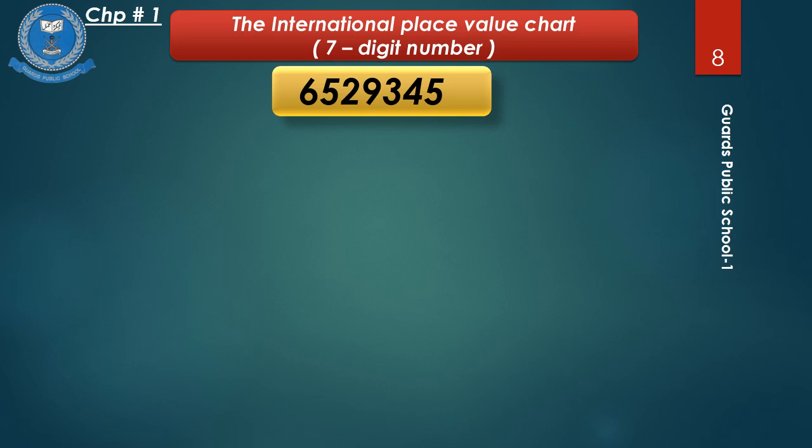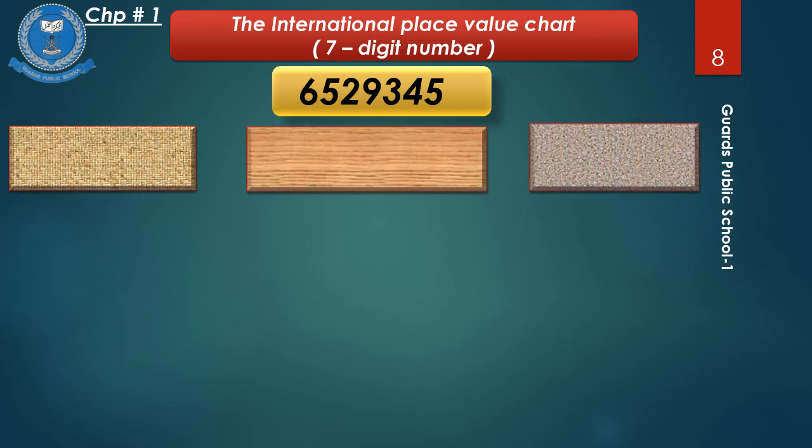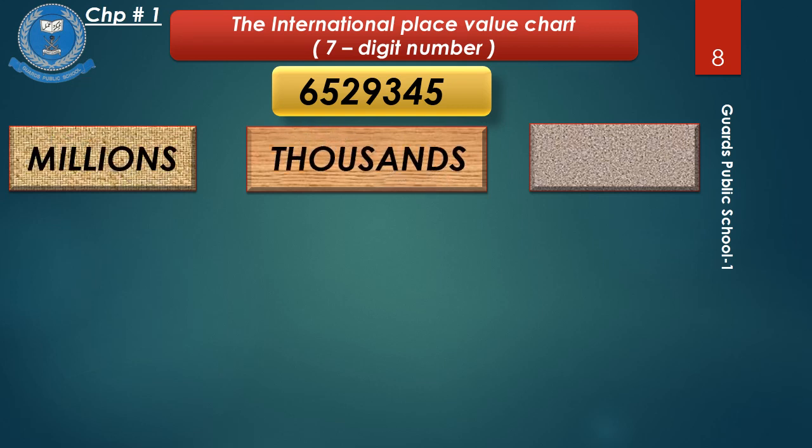As it is clear from the previous slide that there are 3 periods for 7-digit numbers in International Place Value System, that is millions, thousands and units period. Let's start reading from the right hand side, that is from unit period. Unit period or family is further divided into 3 places, that is units, tens and hundreds.